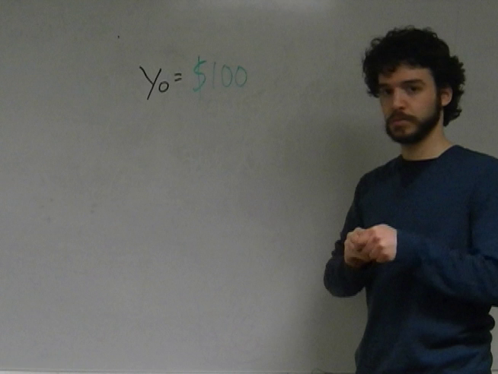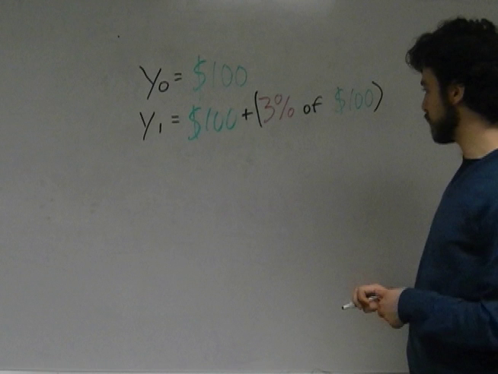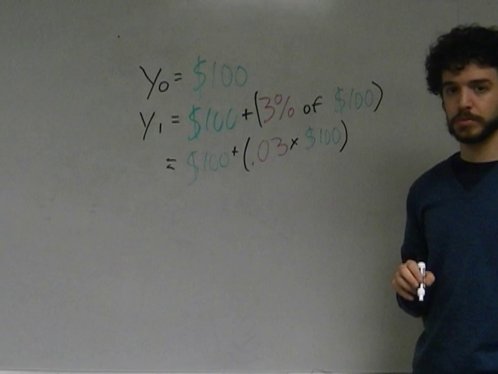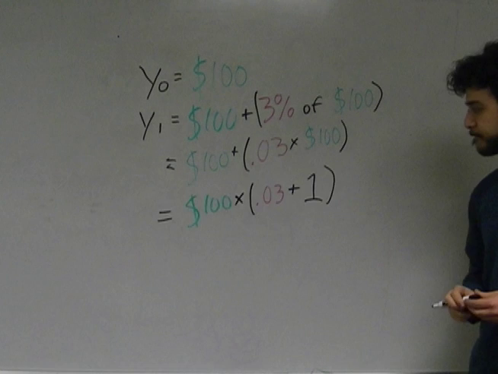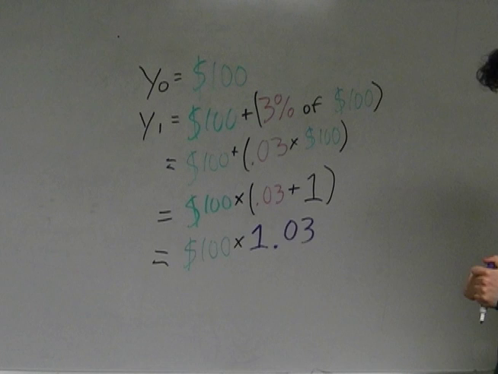So I start out with $100. At the end of the first year, I still have my initial $100, but I've also got an additional 3%. 3% of $100 can also be written as 0.03 times $100. Parenthesis multiplication allows us to pull the $100 outside of the parentheses. This leaves us with 100 times 1.03. In other words, at the end of the year, we have 103% of what we started with.